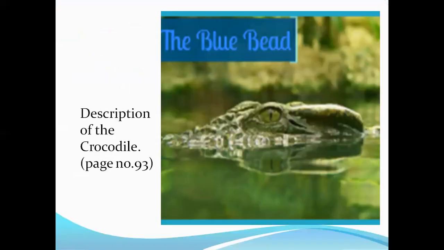Okay, so let's move ahead with the text. Now we will be reading the textual portions. So please open your textbook to page number 93. And in the first paragraph itself, it talks about the crocodile. The description of the crocodile has been given, who is very ferocious.